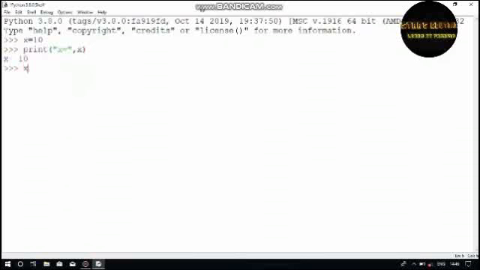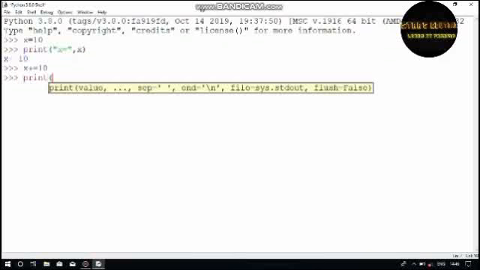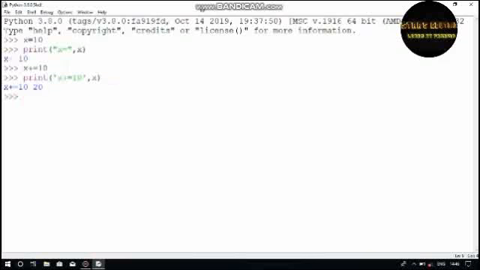So I just want to print x plus equals 10. What will be the output? Guesses? Here the output is 20, because x plus equals 10 is applied and the value is stored in x. So here the value of x would be 20.